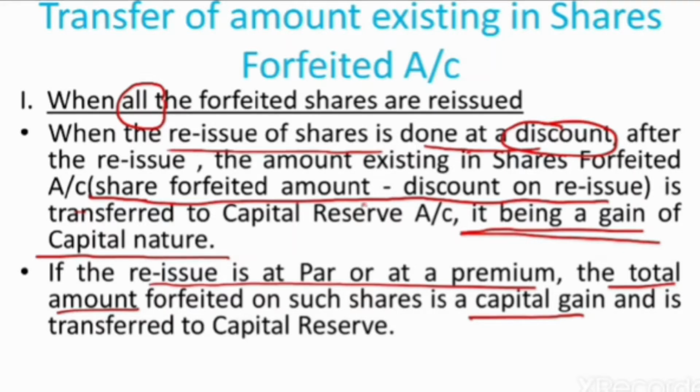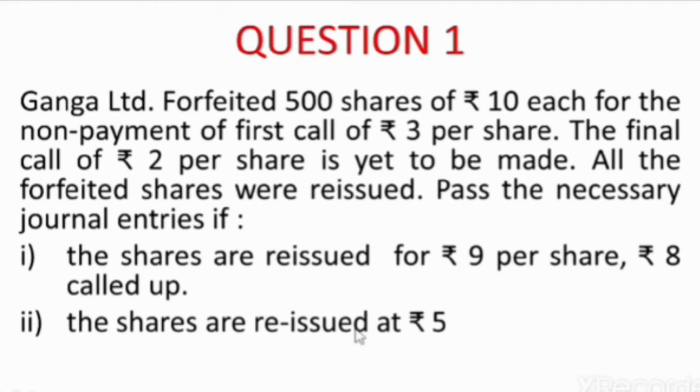Then in case of discount, when reissue is done at a discount, the capital gain that we find out after passing the entry of reissue will be transferred to capital reserve. But when the reissue is done at par or premium, then the total amount of forfeited share account is a capital gain, and that is transferred to capital reserve account. So let us discuss this case with the help of a question.